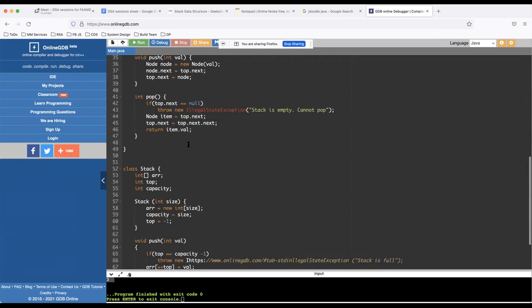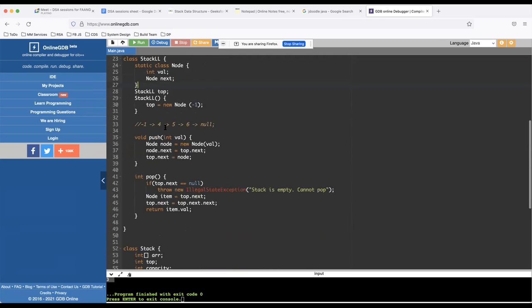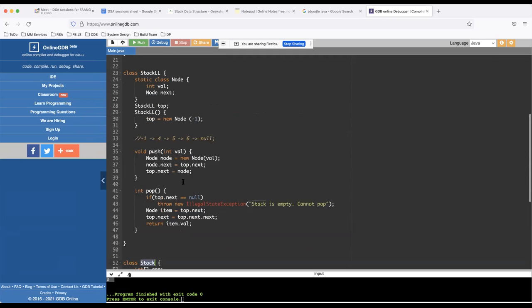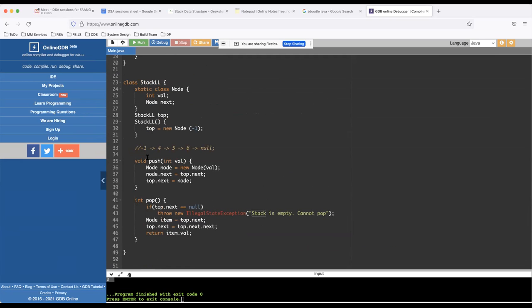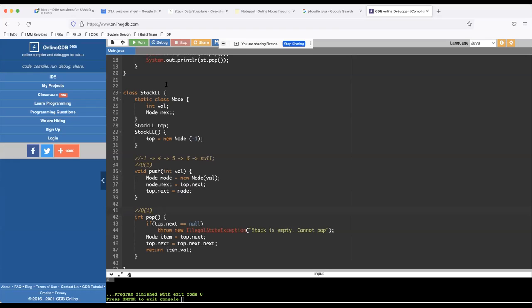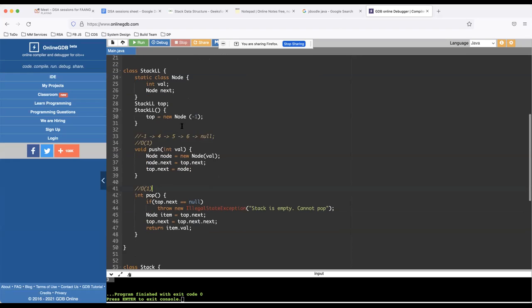Both of these operations that we discussed, one implementation using linked list, second implementation using arrays, are big O of 1 operations, because push operation is big O of 1, pop operation is also big O of 1. The one advantage of using the linked list is the stack size is always going to reflect the actual number of elements present in the stack.